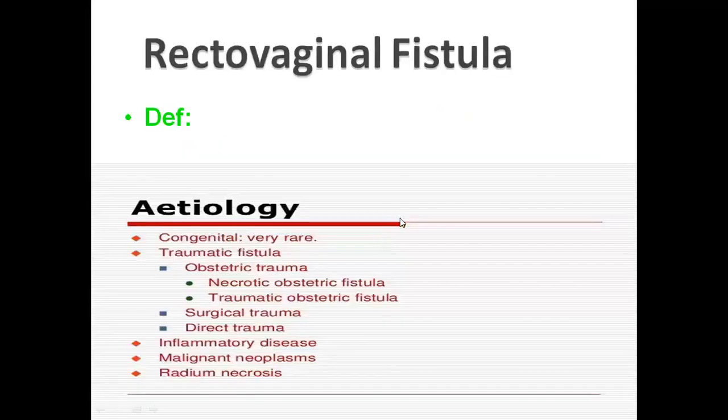So what are the causes for this rectovaginal fistula? The same things we have discussed. Congenital, which is very rare. Traumatic fistulas can occur due to obstetrical traumas like obstructed labor, prolonged labor, then forceps delivery, resulting in necrosis, obstetric fistulas or traumatic obstetric fistulas. Then surgical traumas and direct trauma in road traffic accidents with crush injuries of the pelvis. Then as a result of inflammatory diseases like Crohn's disease and ulcerative colitis, and malignancies, carcinoma of the cervix, vagina and vulva, then radiation necrosis.